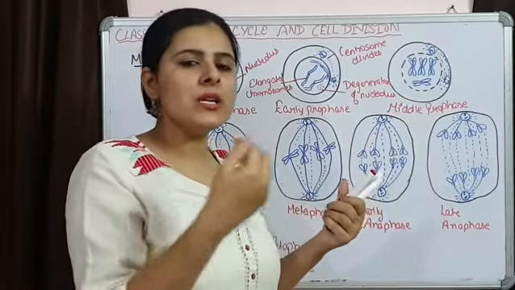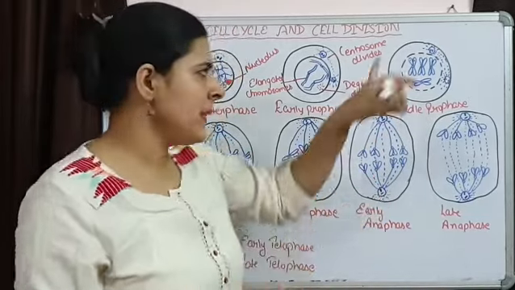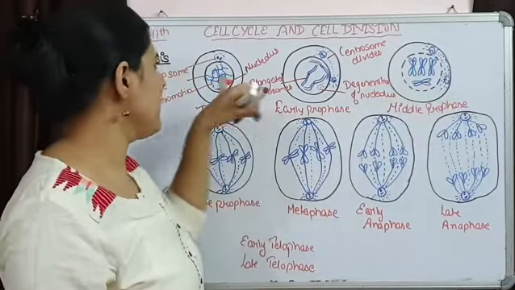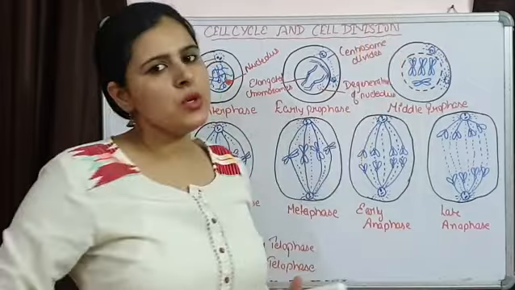So for equal distribution of chromosomes, or we can say genetic material, this form is better as compared to chromatin. That's why this chromatin is converted into chromosome.